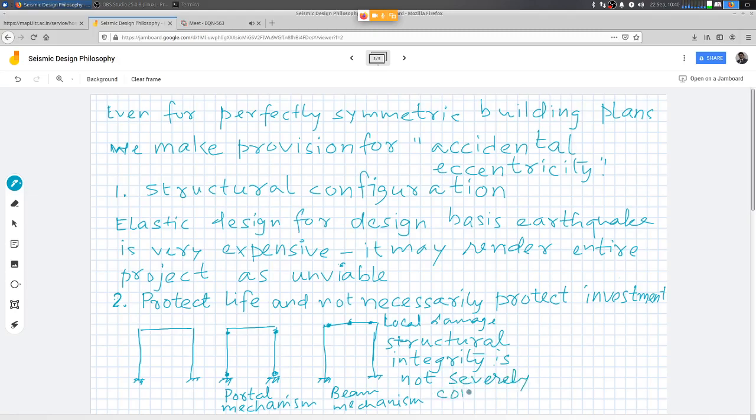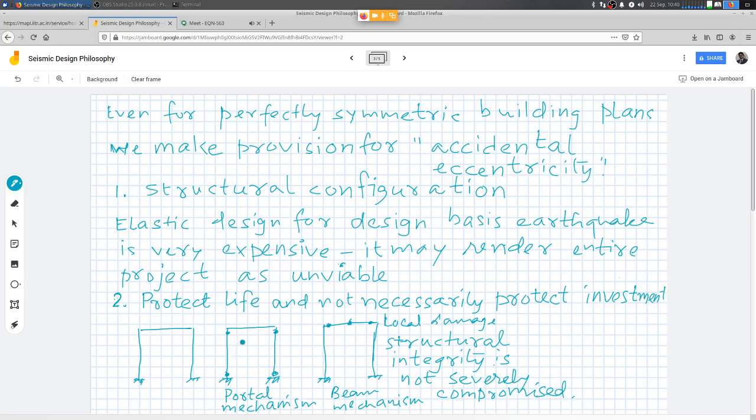It is not severely compromised. And quite often these damages may be repairable and the structure can be put to use again.